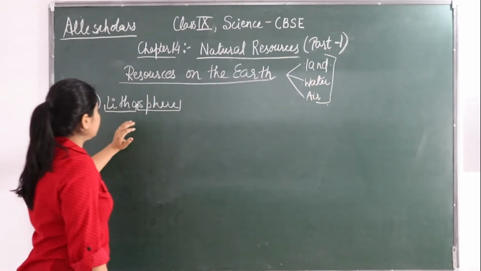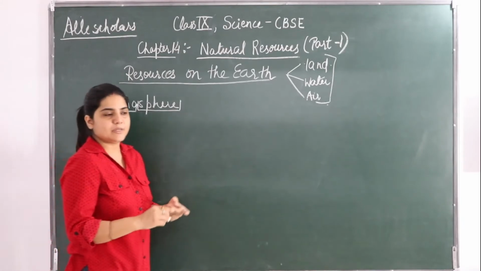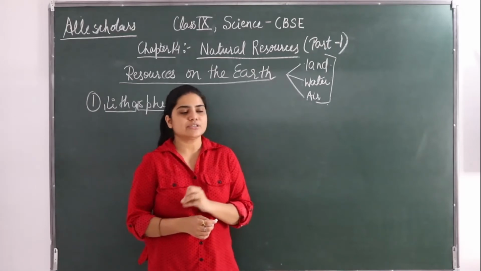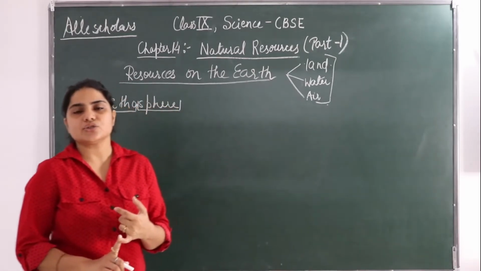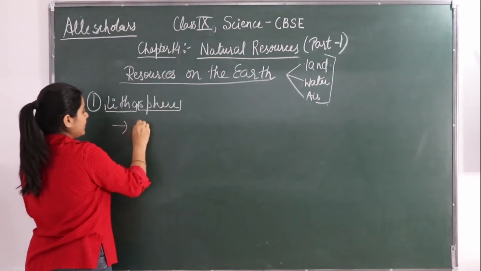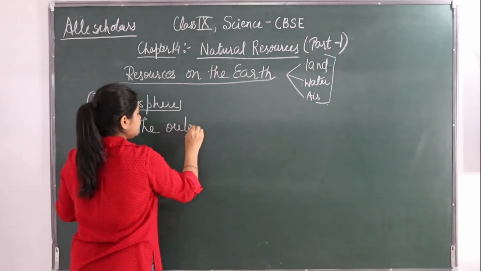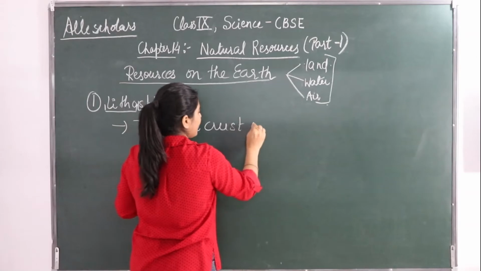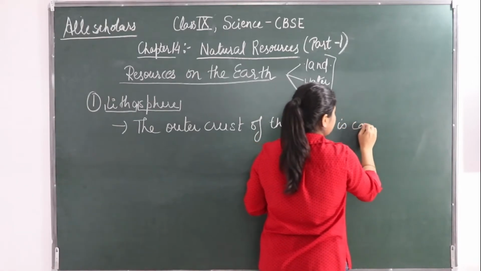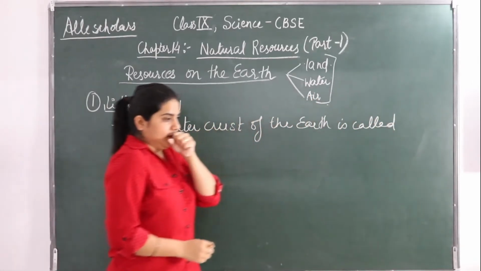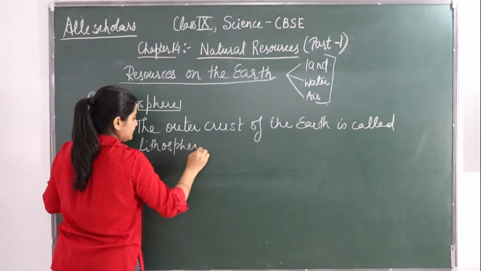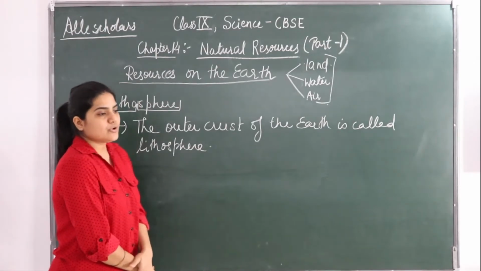Fine. So let's see lithosphere. Lithos means a stone, sphere means a globe or a space. So what is lithosphere? It is the outer crust of the earth. The outer crust of the earth is called lithosphere, the land area.